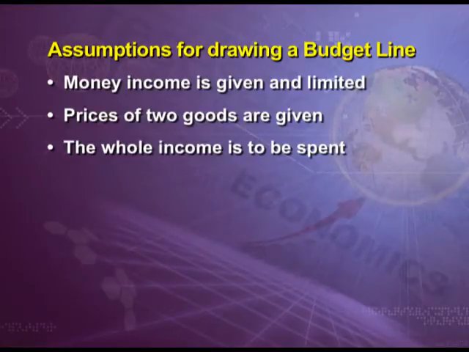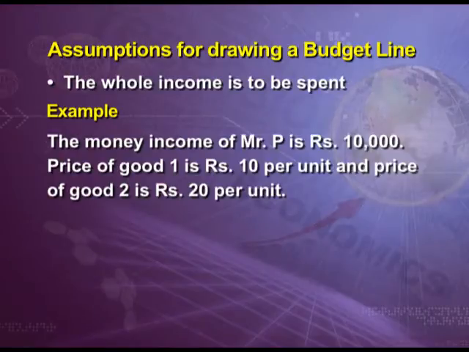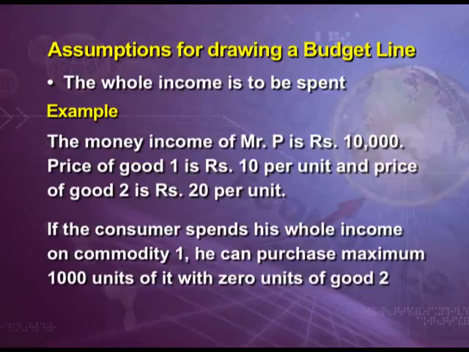Let us take an example. The money income of Mr. P is rupees 10,000. Price of good 1 is rupees 10 per unit and price of good 2 is rupees 20 per unit. Now, if the consumer spends his whole income on commodity 1, he can purchase a maximum of 1000 units of it with 0 units of good 2.